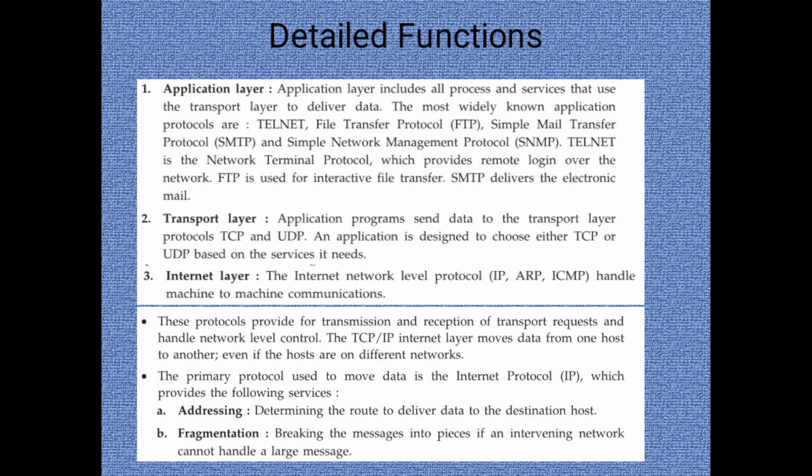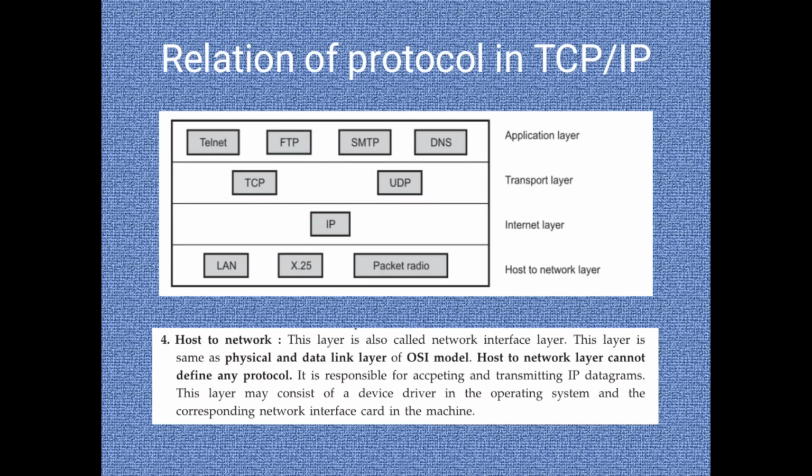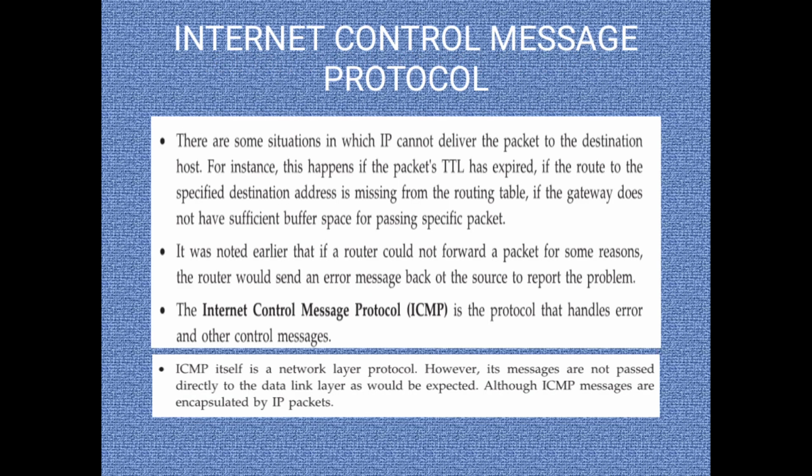The primary protocol used to transfer is IP, which includes addressing and fragmentation. Addressing is determining the route to deliver the packet to the particular destination host. Fragmentation is breaking the message into pieces at regular intervals for convenience of transmitting the message on the network. The relation of protocols in TCP/IP, including host to network layer, internet, transport, and application with the different protocols, is given in the diagram.